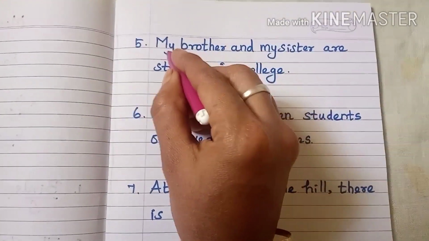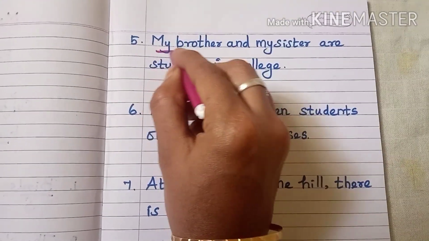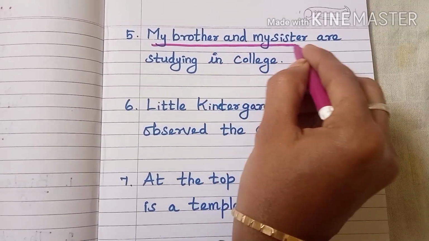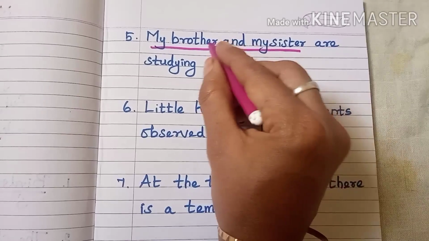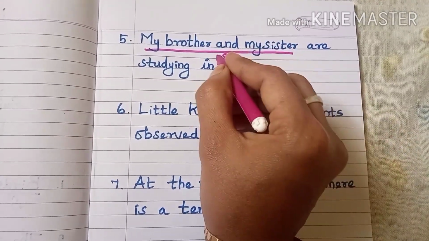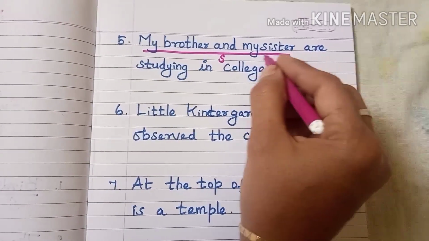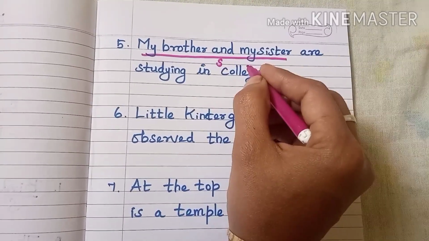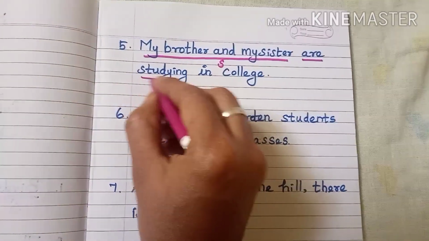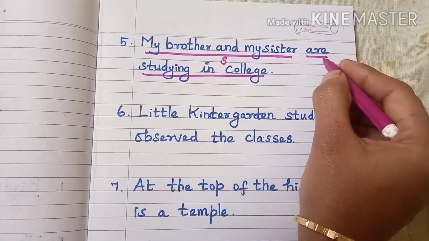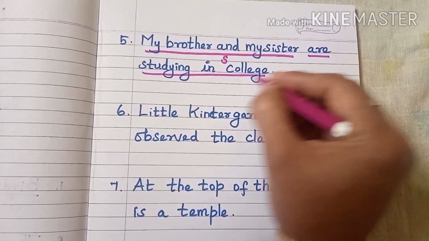So both are doing the action. So here the subject is my brother and my sister. Combined, both are performing the action. So it can also be called a compound subject. Then the remaining part, are studying in the college, the action performing everything, comes under predicate.